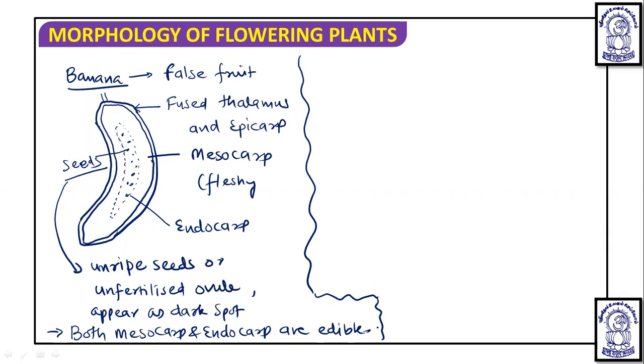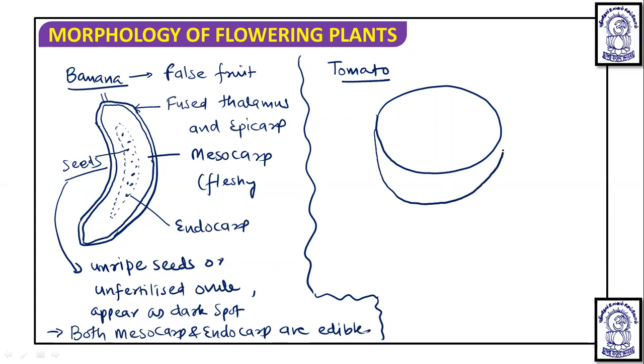Apart from banana, if we see in the tomato case, okay, the scientific name of banana is Musa paradisiaca. Musa genus you can remember for this. In case of tomato, if we take a cross section, you will see that the structure appears somewhat like this.